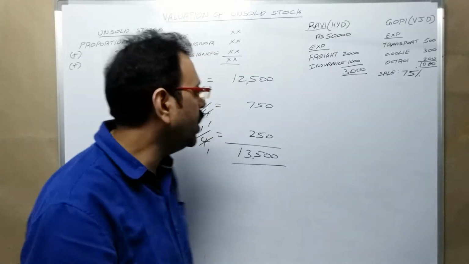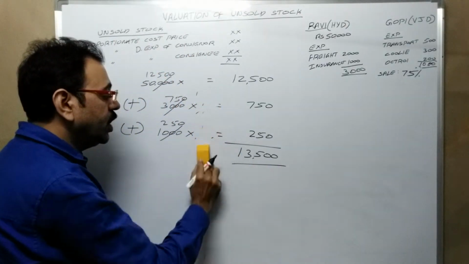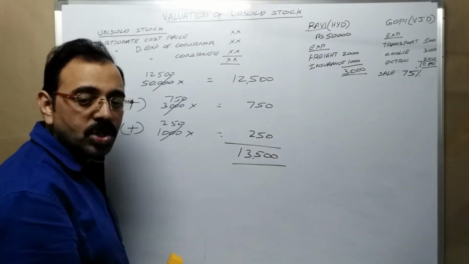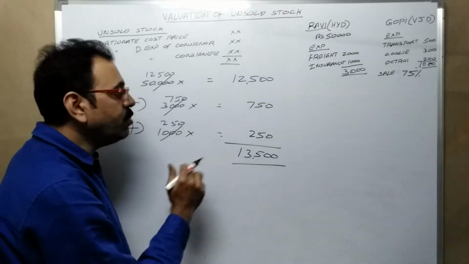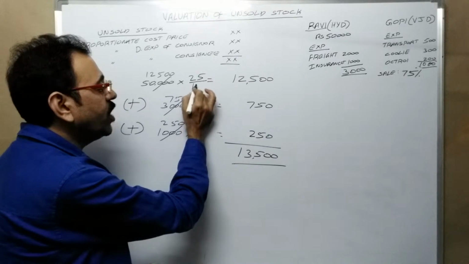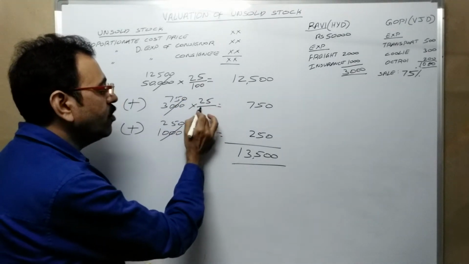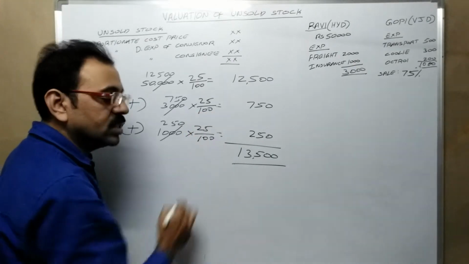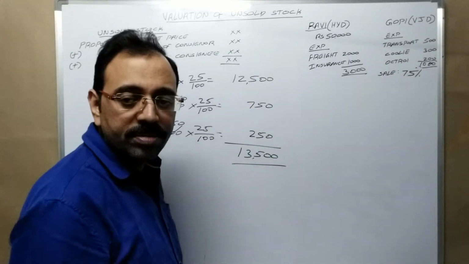Then how to calculate? While calculating proportionate, instead of taking 1/4, now remaining stock is mentioned in percentage form. No. If 75% is sold, then the remaining is 25%. So in the place of 1/4, we should take 25%. Then unsold stock value comes.